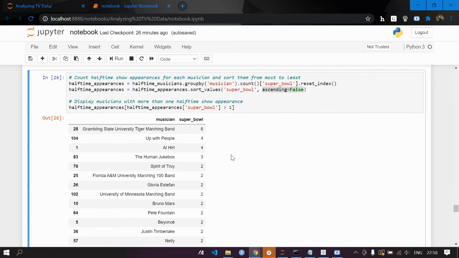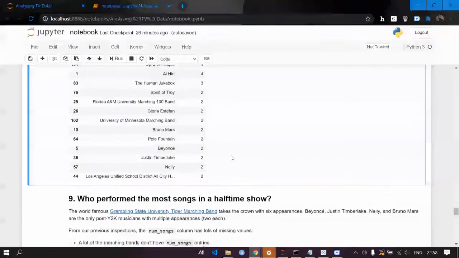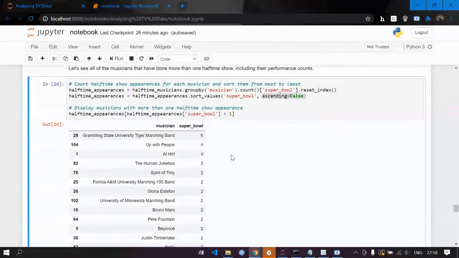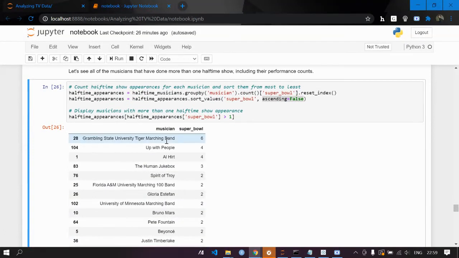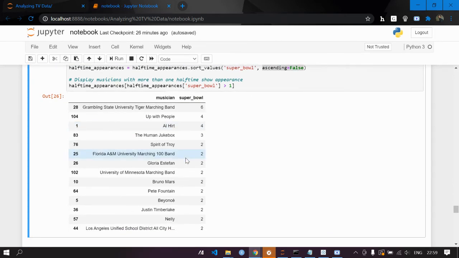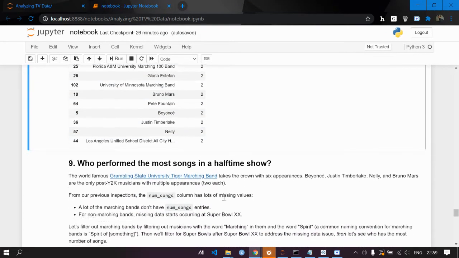So now we have displayed musicians with more than one halftime appearance, and what we got is that the Grambling State University Tiger Marching Band was the one with the most halftime show appearances in the Super Bowl. Next to them are Up With People and Al Hirt, the Human Jukebox, and so on.